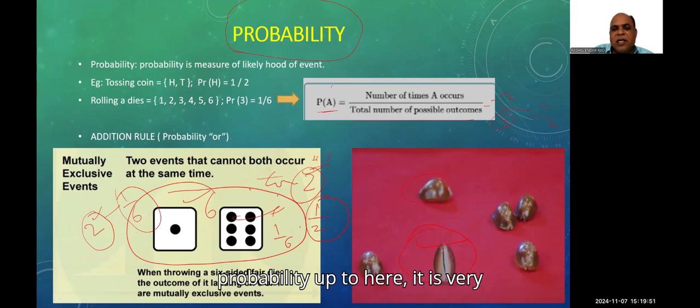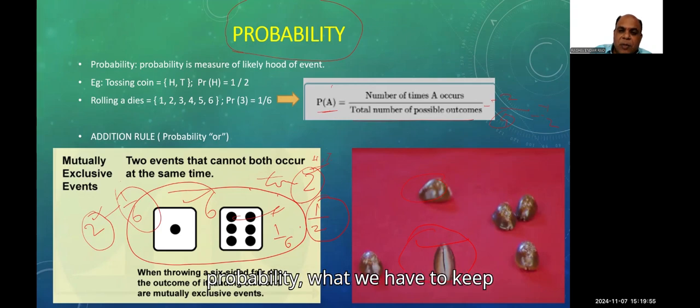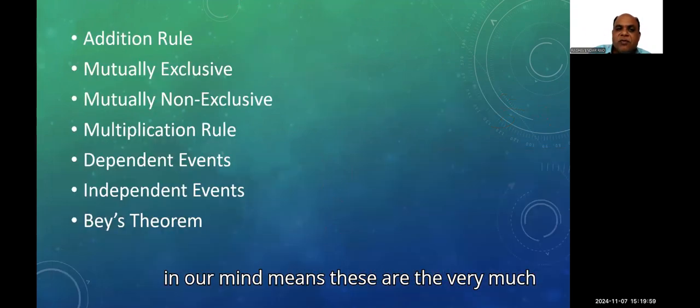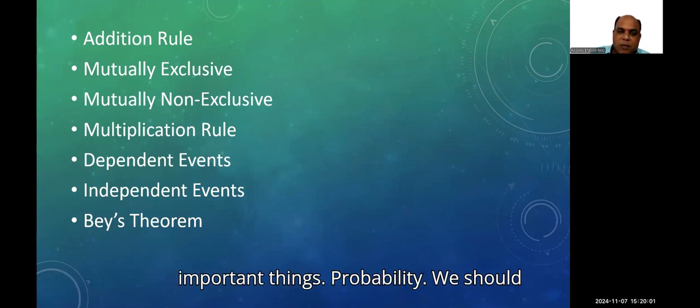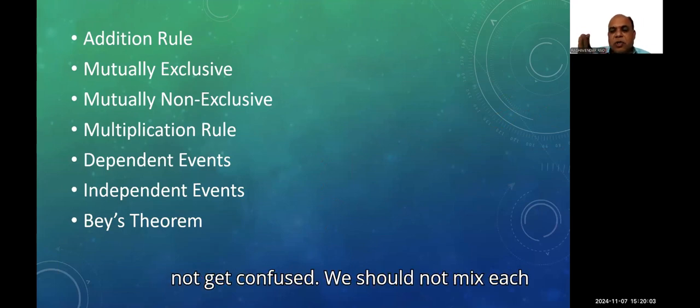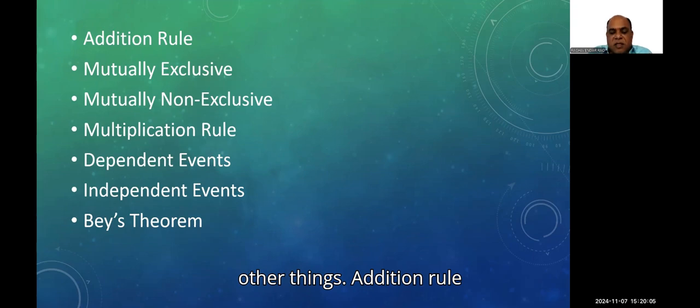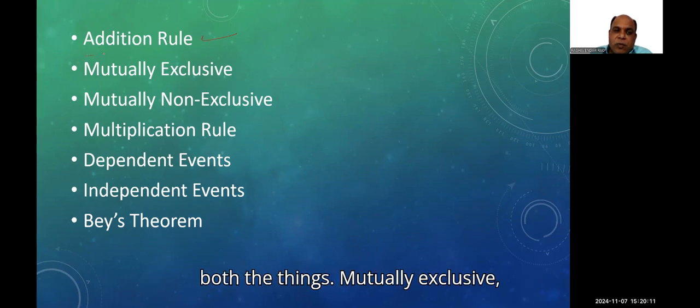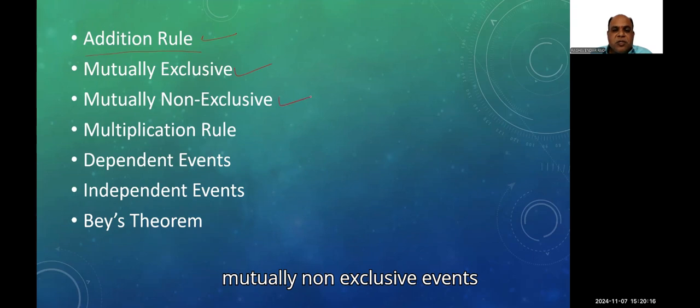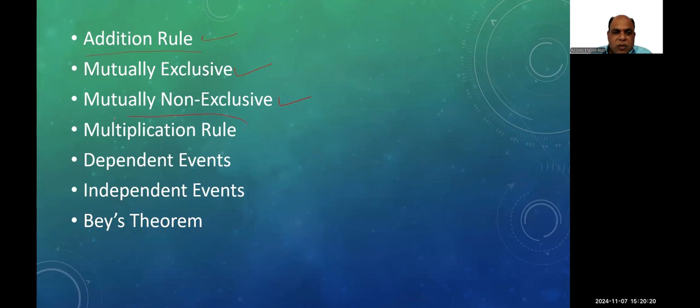Up to here, probability is very simple. But there are some very important things we have to keep in mind. We should not get confused, and we should not mix things up. There is the addition rule, for mutually exclusive and mutually non-exclusive events, and also the multiplication rule.